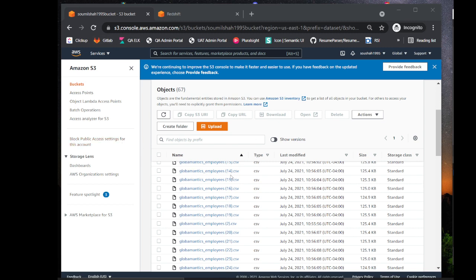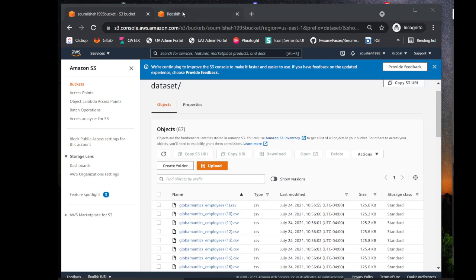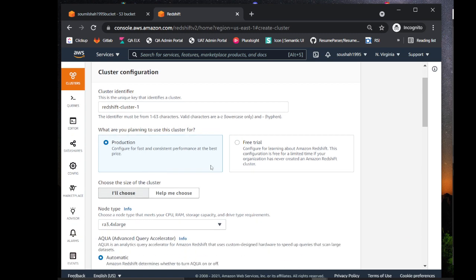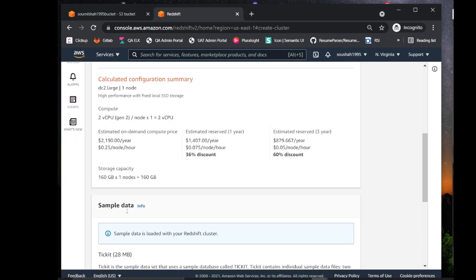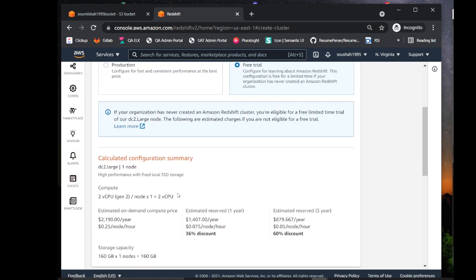I'm on the Amazon Web Console. On S3, I've uploaded all these files. Let's go to Redshift. Let's create a cluster. So we'll say free trial. That's fine. So we want to create a free trial.